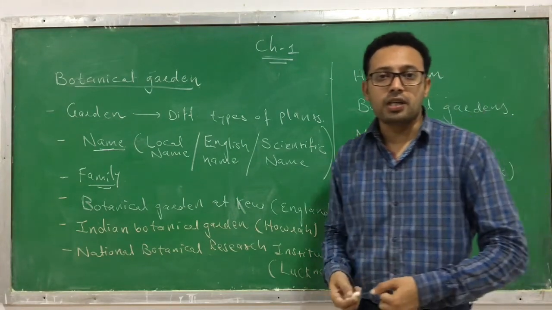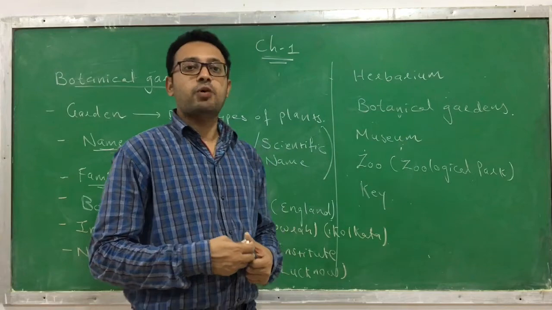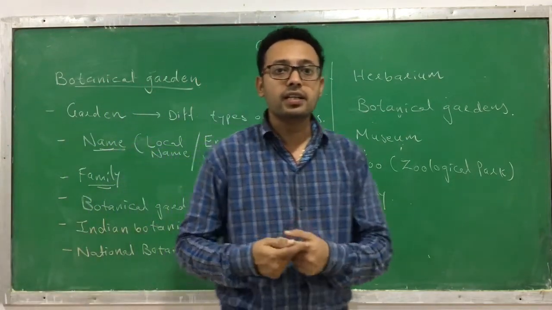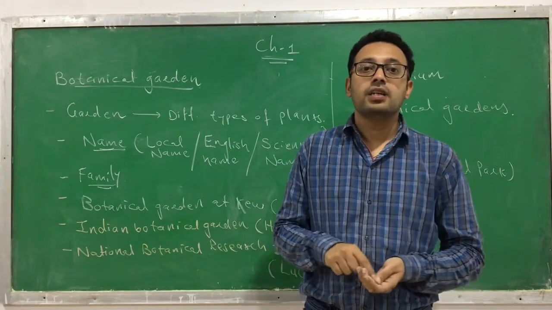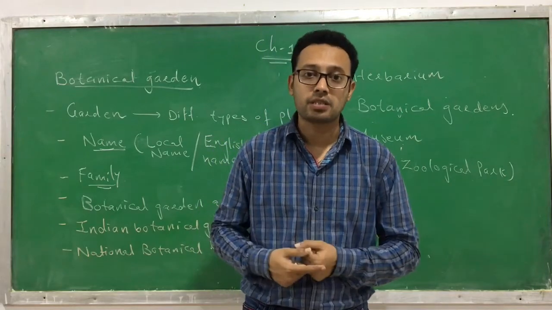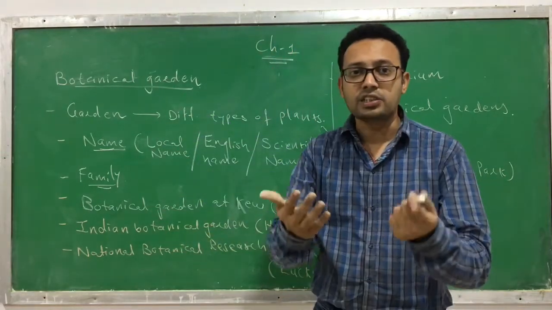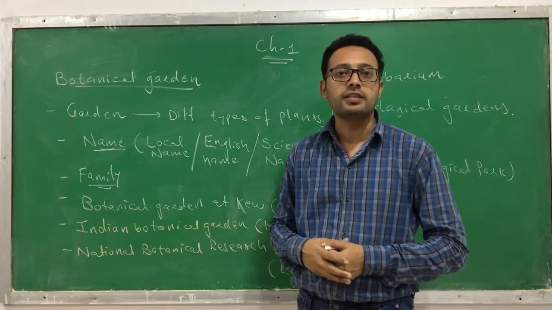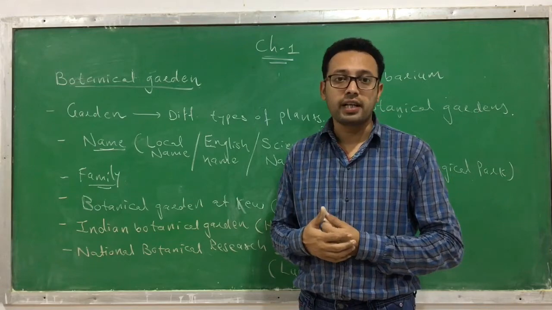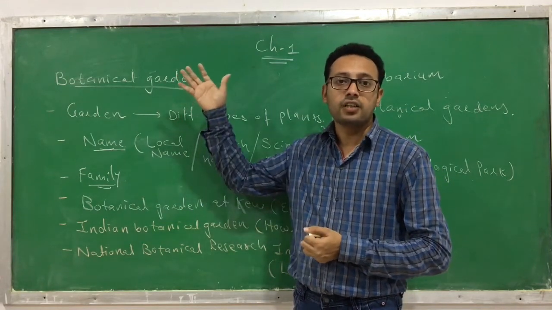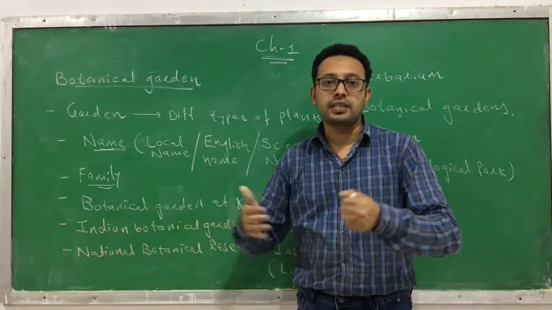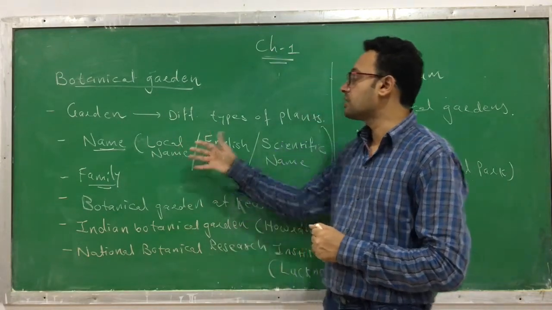If you talk about Gujarat, in Gujarat also there are two famous botanical gardens. One is the botanical garden at Vagai, Saputara. And the second one is the botanical garden at MS University, Baroda. They are again famous. At least you should visit the botanical garden at Vagai, which will give you an idea of what a botanical garden is. Here the student can study or learn the plant in a live manner, because they are attached to a host institute. So this is called a botanical garden.